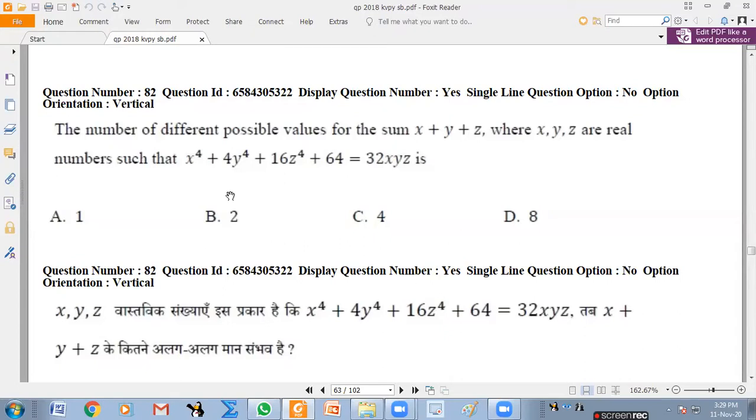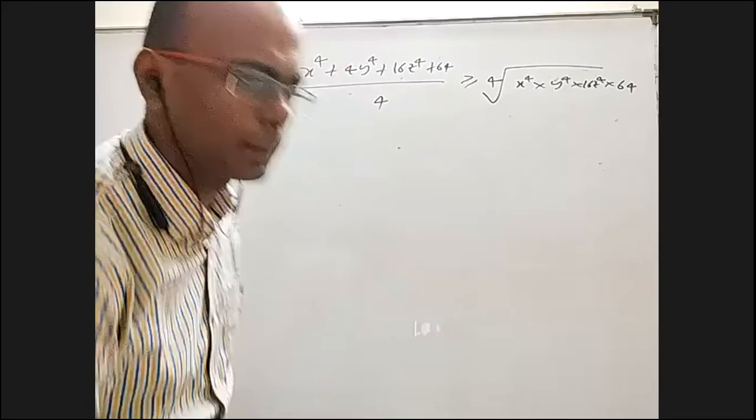So coming to 82, I can use AM-GM inequality or make a perfect square somewhere. For example, I can directly write x power 4 plus 4y power 4 plus 16 z power 4 plus 64, by 4, is greater than or equal to the fourth root of the product of all these things, x power 4 into 4y power 4 into 16 z power 4 into 64.